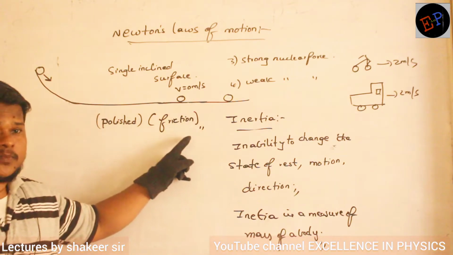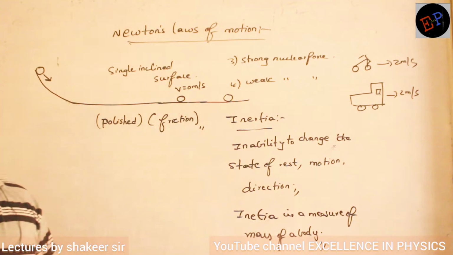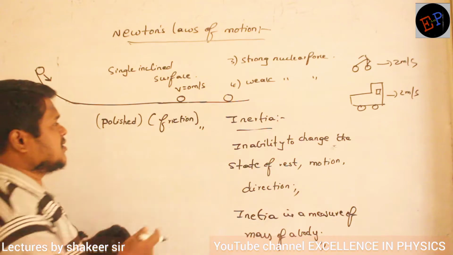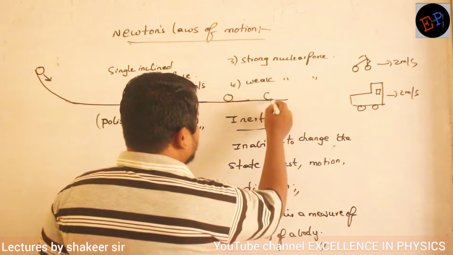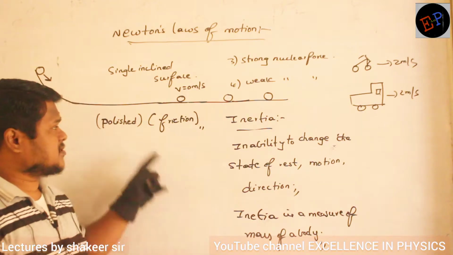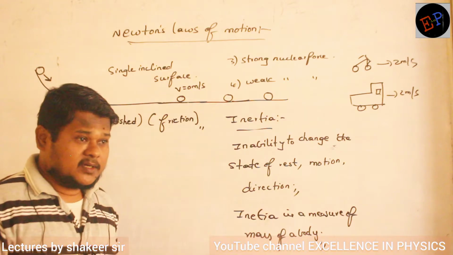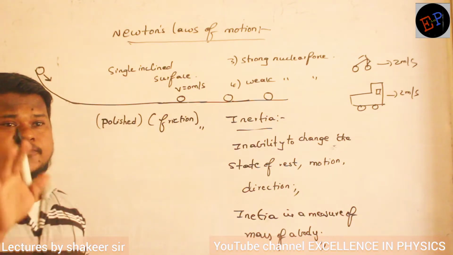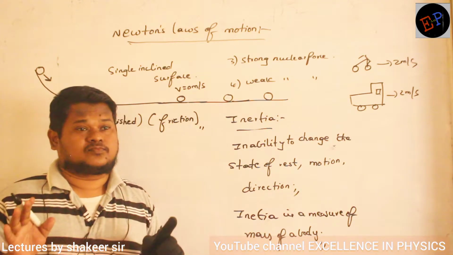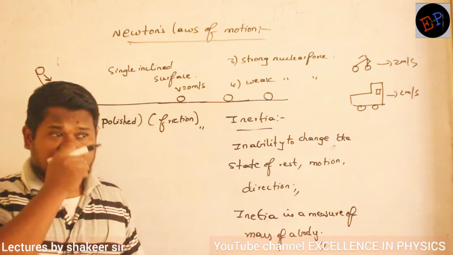But when you started polishing the surface, the ball travelled a greater distance. Then he further polished the surfaces, and he saw that the ball travelled some more distance. So as you polish the surfaces, the distance travelled by the ball increases. Finally he concluded that if the opposing forces are zero, the ball will never stop. Can I say like this? Definitely I can say like this, no?